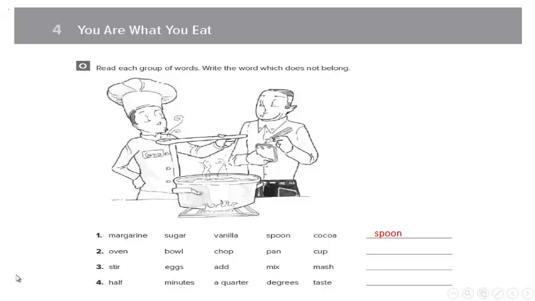Stir, eggs, add, mix, mash. What do you think? All of them are verbs for cooking, yet eggs is not. Half, minutes, a quarter, degrees, taste. All of them are scaling metrics, but taste is not.